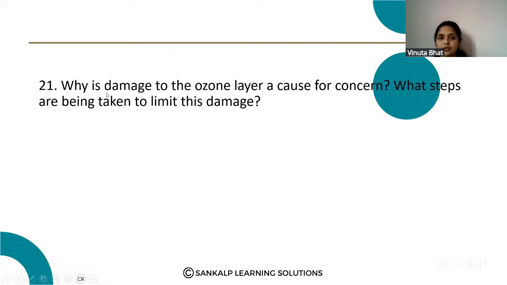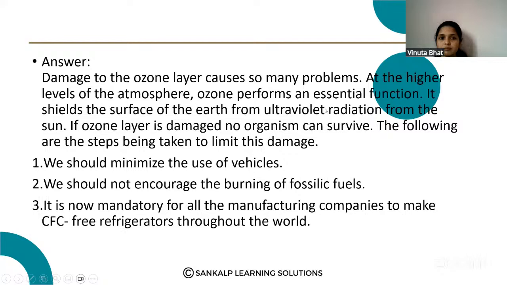Please note down this question. Why is the damage to the ozone layer a cause for concern? What steps are being taken to limit this damage? Okay. Here, damage to the ozone layer causes so many problems.